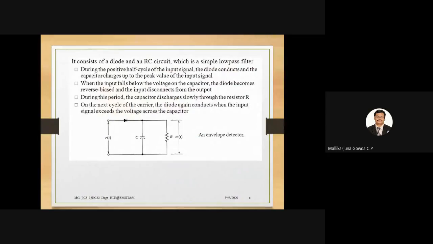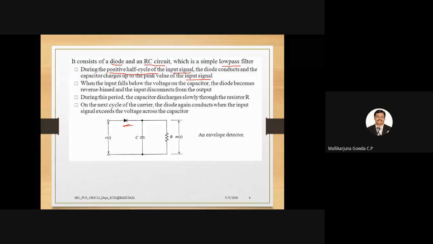Here, whatever I said in words is written in paragraphs. You can have a read about this. This circuit consists of a diode and an RC circuit, which is nothing but a low pass filter. During the positive half cycle of the input signal, the diode will be conducting, and the capacitor charges to the peak voltage of the input signal.